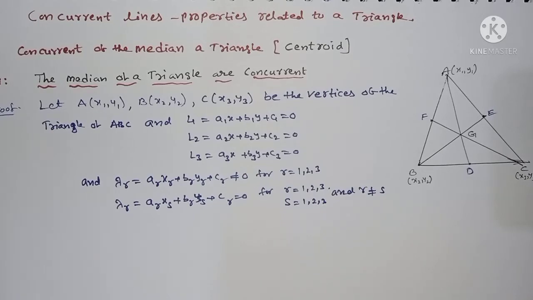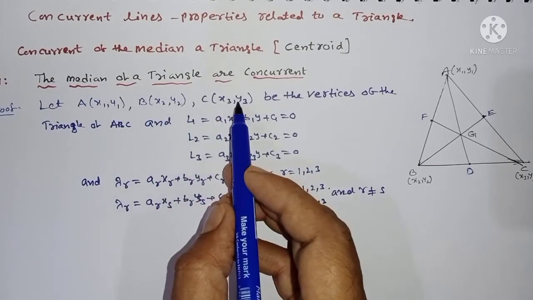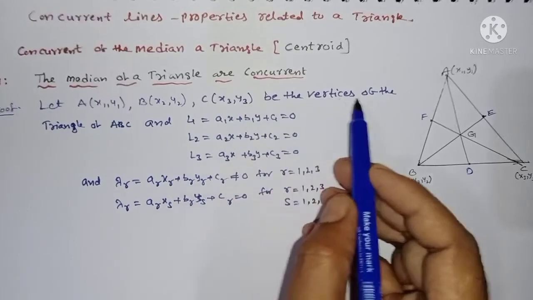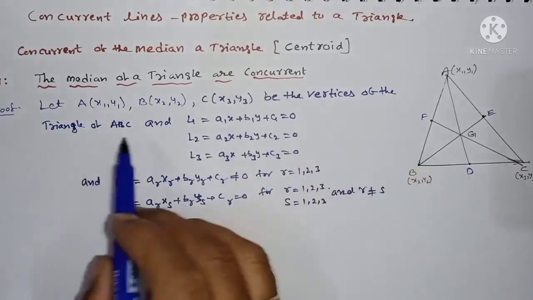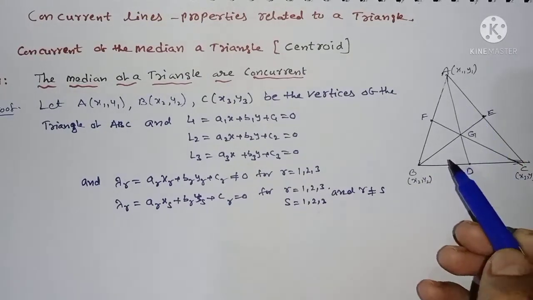Okay. First you can write: let A(x1, y1), B(x2, y2), C(x3, y3) be the vertices of the triangle ABC. And the line equations you can observe here.